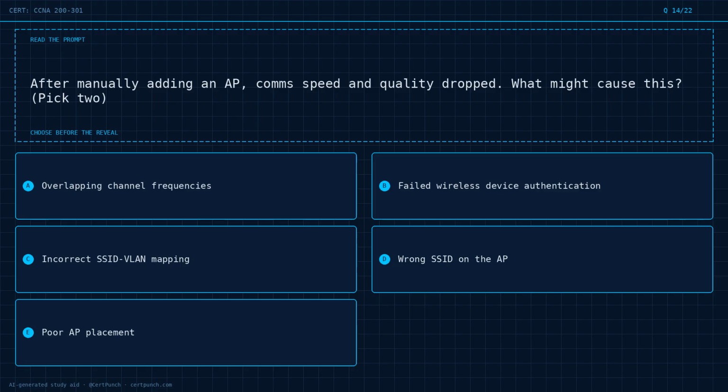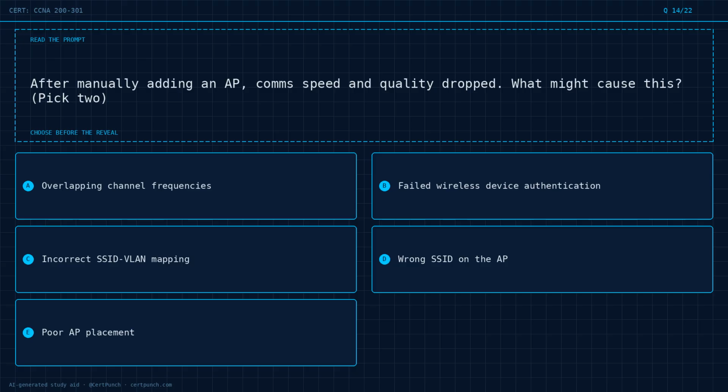Question 14 of 22. After manually adding an AP, comm speed and quality dropped. What might cause this? Pick 2. Option A, overlapping channel frequencies. Option B, failed wireless device authentication. Option C, incorrect SSID VLAN mapping. Option D, wrong SSID on the AP. Option E, poor AP placement.